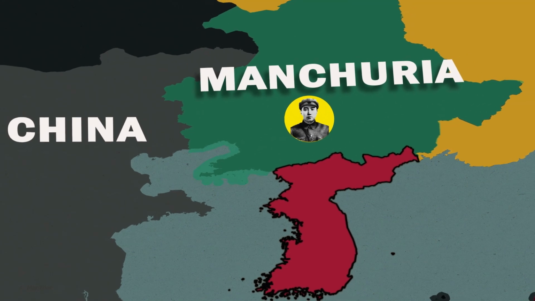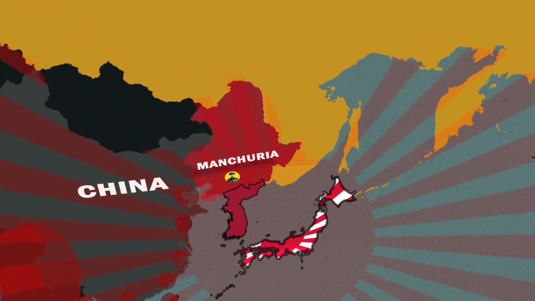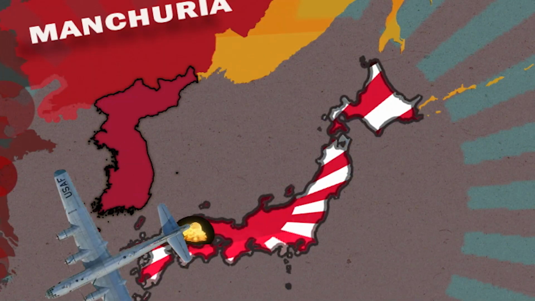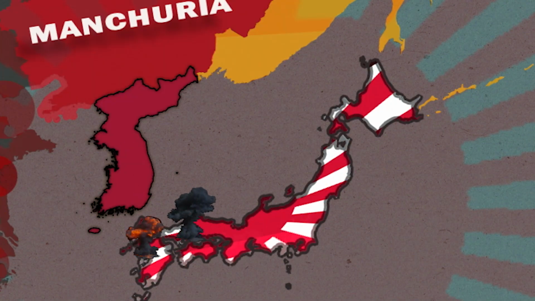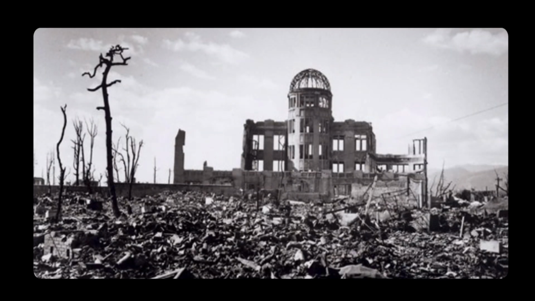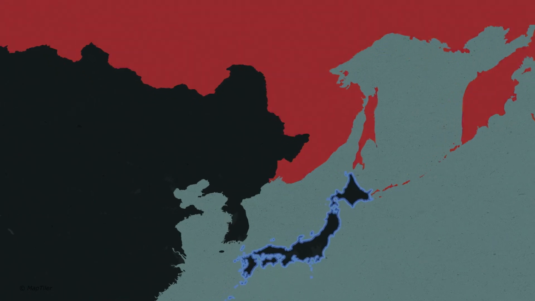Japan invaded Manchuria in 1931, and at the start of the Second Sino-Japanese War in 1937, which marked the beginning of World War II, Japan gained control of large parts of China and much of East Asia. Kim and a dozen of his fighters escaped to Russia and joined the Soviet Union. In August 1945, the United States dropped atomic bombs on the Japanese cities of Hiroshima and Nagasaki. Japan surrendered to the Allies, ending the war.